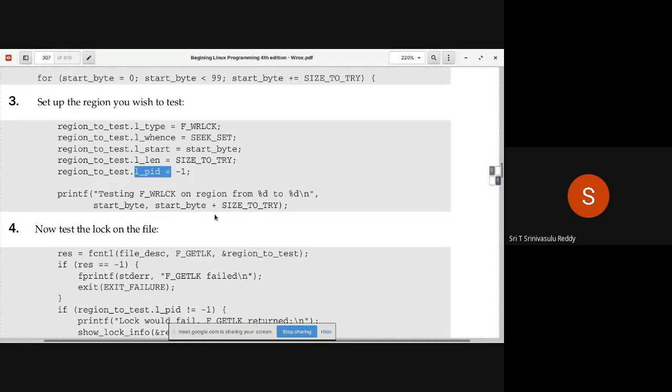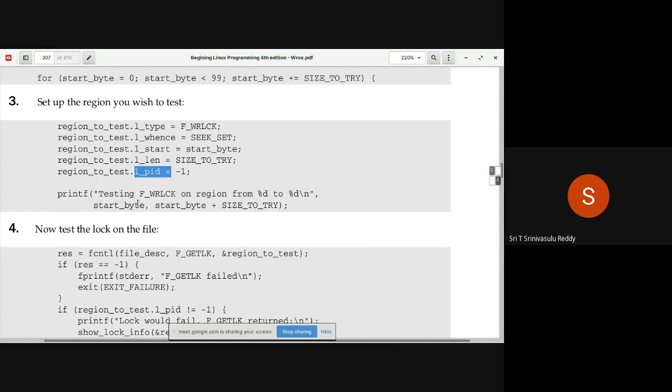So if any lock is held, write lock is not possible. Right? You are not going to be permitted. So that's what you are basically verifying. Definitely from 0 to 5, no lock is applied by the previous program. It's going to be successful from 0 to 5. 5 to 10 also is going to be successful. But after that, 10 to 15, then we'll have to examine. Right?